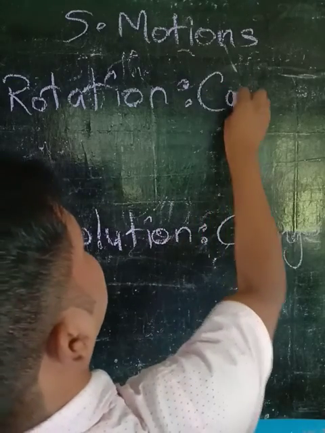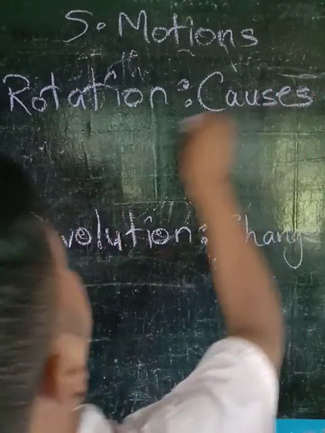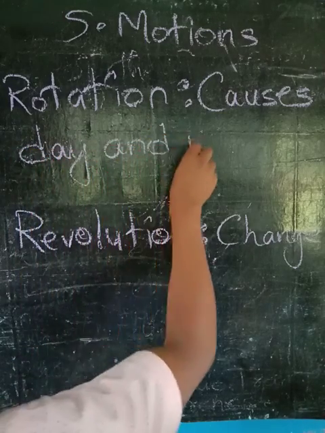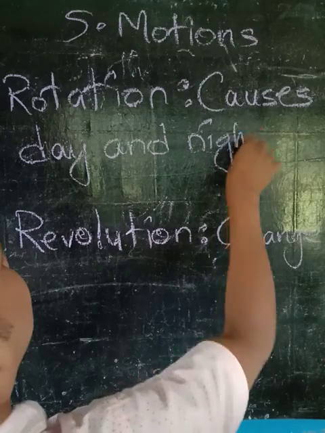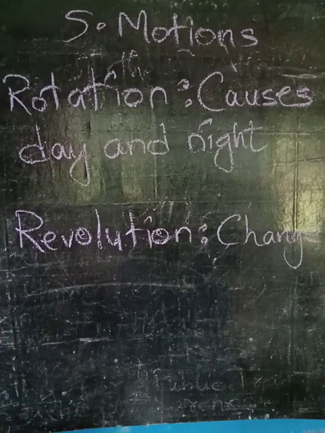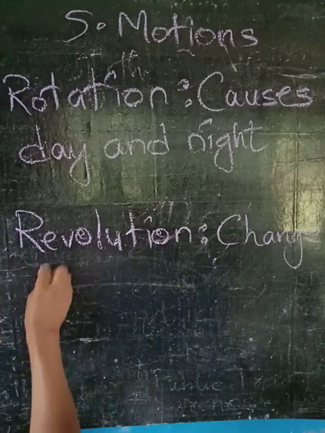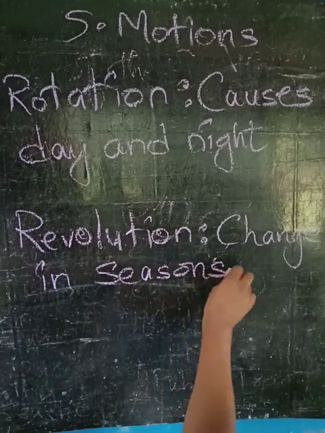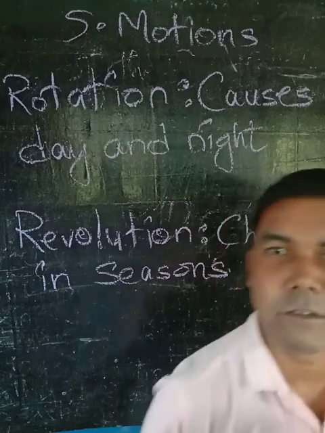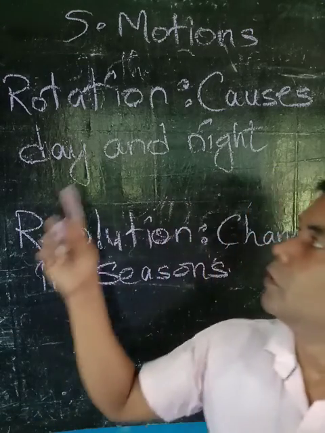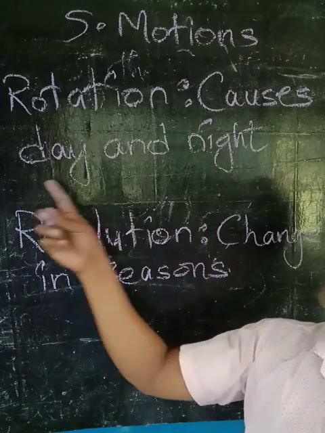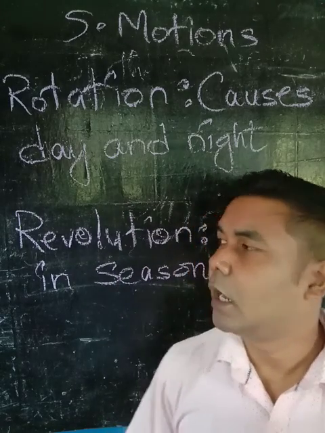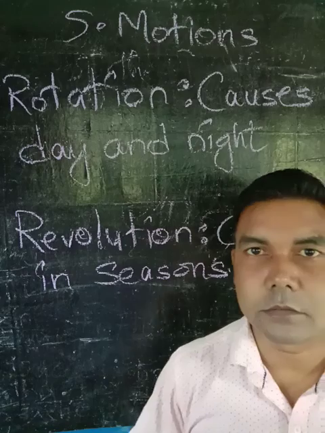I have written them the opposite way. Rotation causes day and night, and revolution causes change in seasons. The day and night occur because of rotation, and the change of season because of revolution.